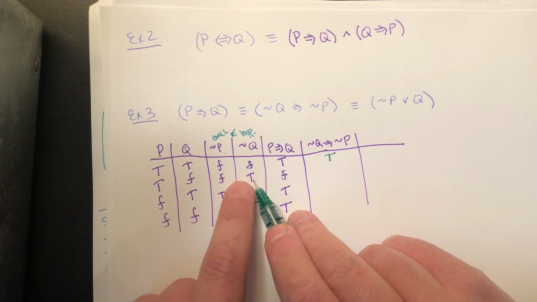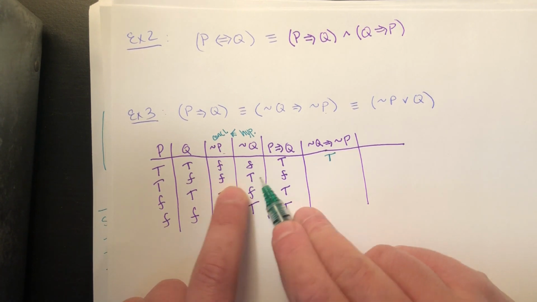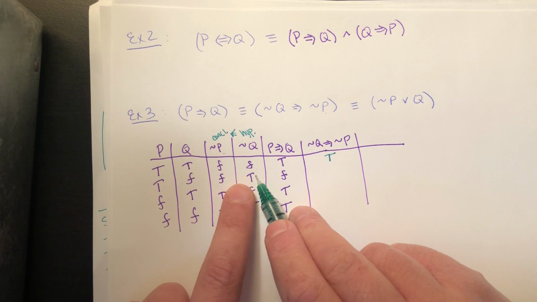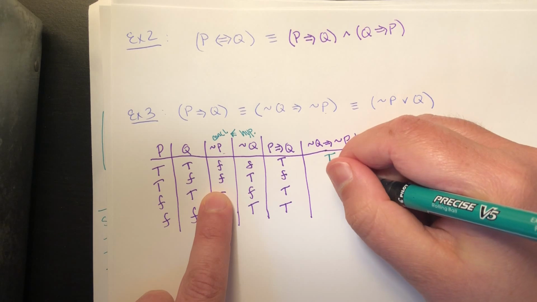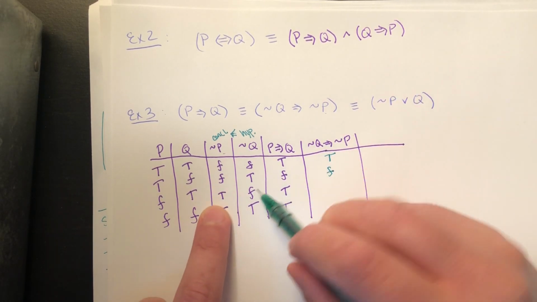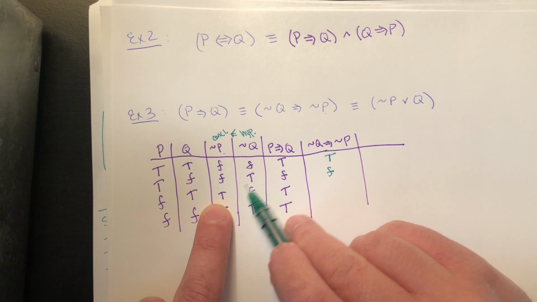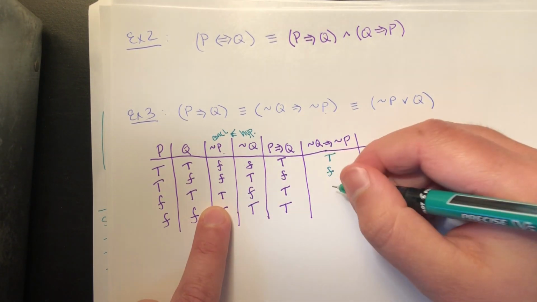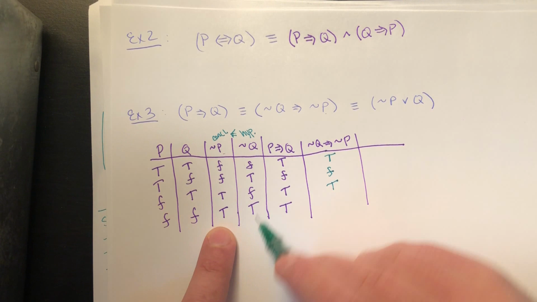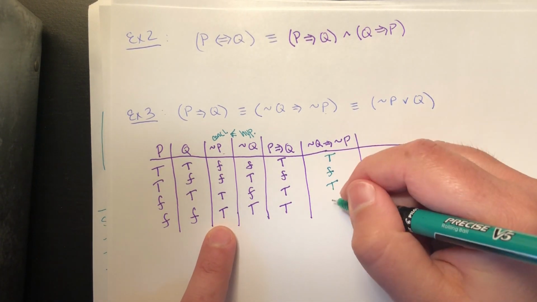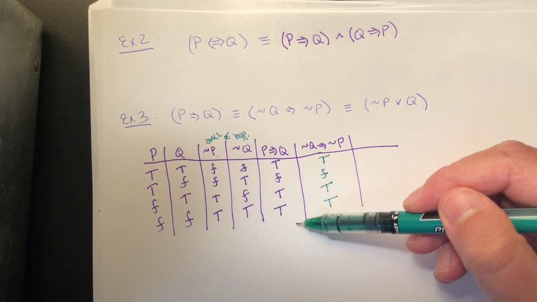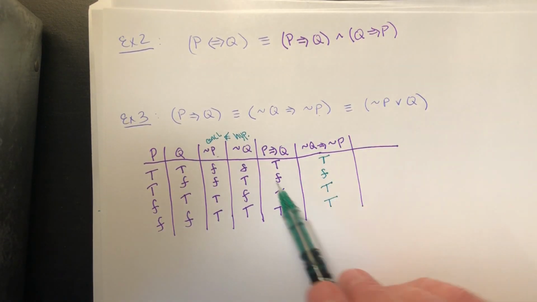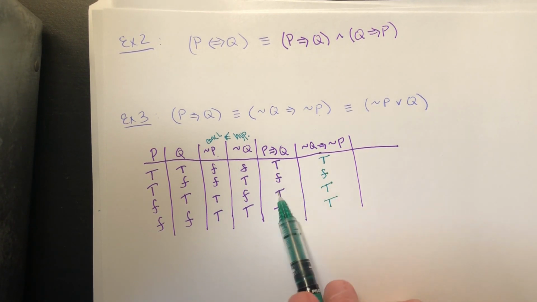But in the second row, we have a true hypothesis and a false conclusion, because not Q is true and not P is false. So true hypothesis, false conclusion means the whole implication is false. In the third case, again, we have a false hypothesis. A false hypothesis means the whole implication is vacuously true. And in the last case, they're both true, so the implication would be true as well. Notice now, my column for P implies Q and my column for not Q implies not P match up, they're identical. If they're identical, that means those two statements are logically equivalent.